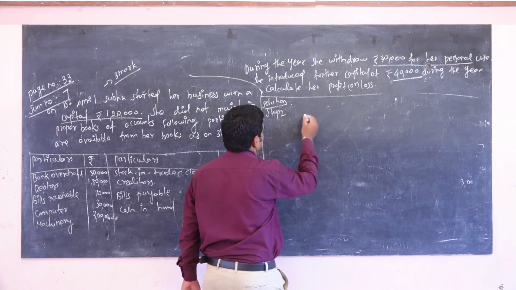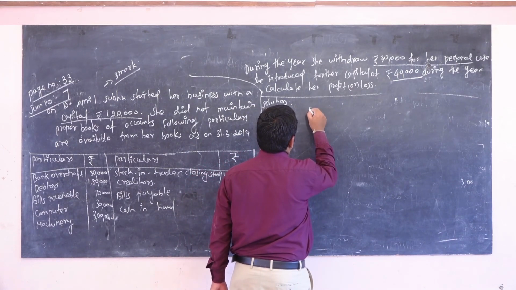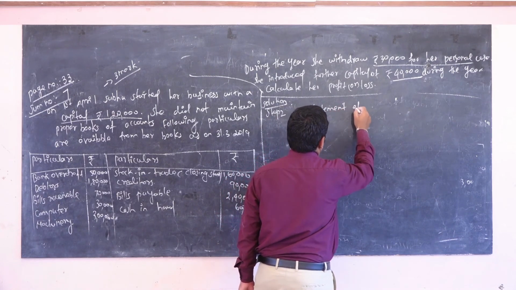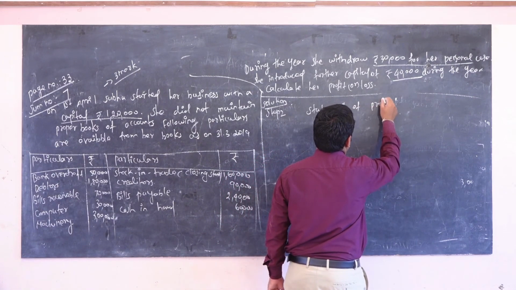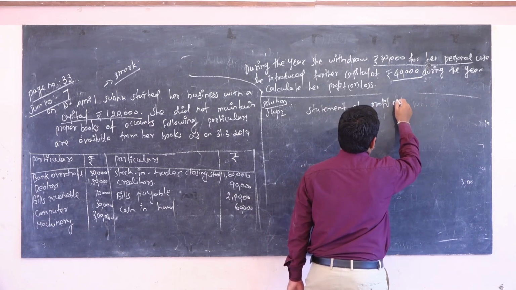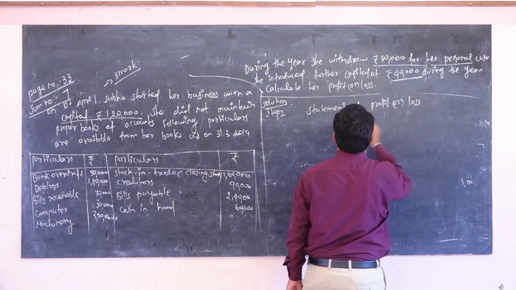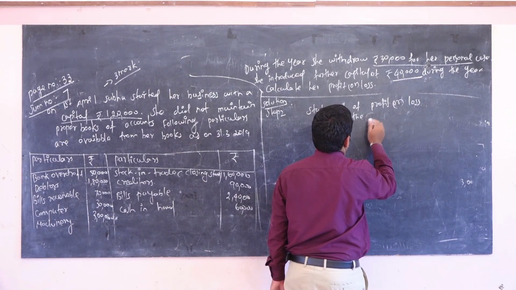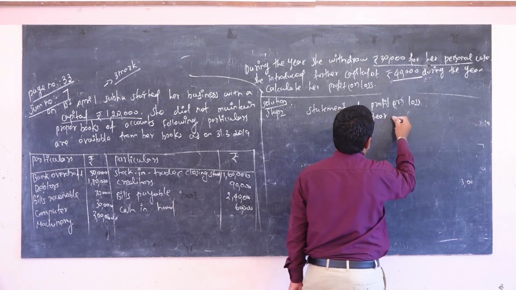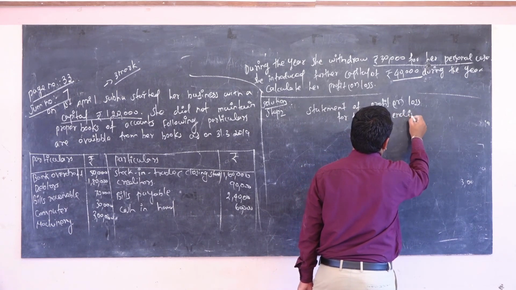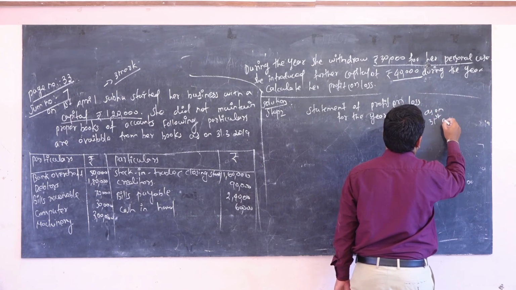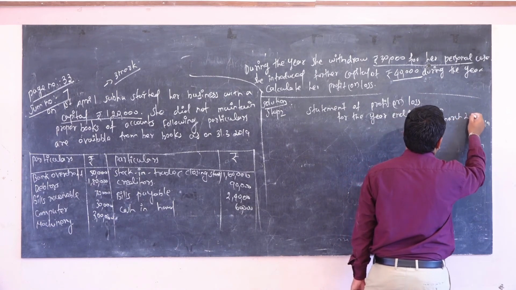That is called as statement of profit or loss for the year ending as on 31st March 2019.